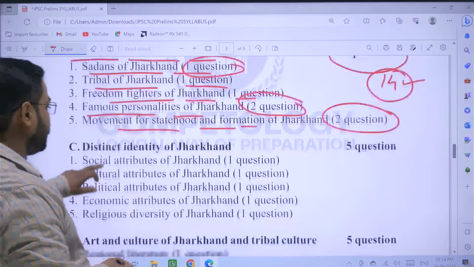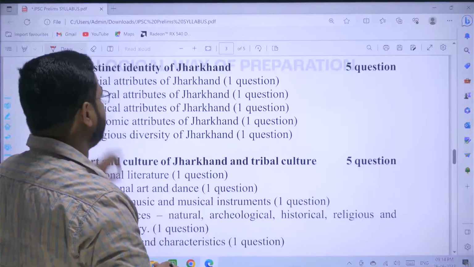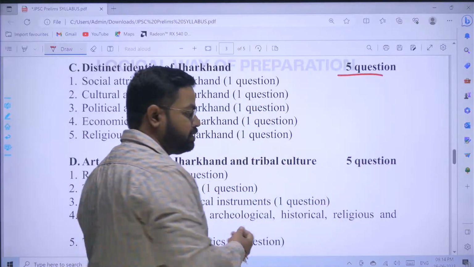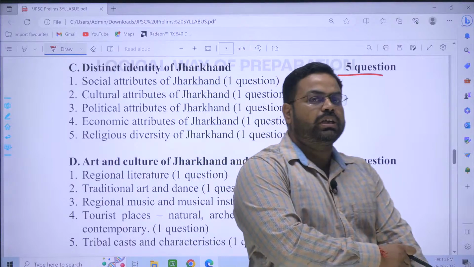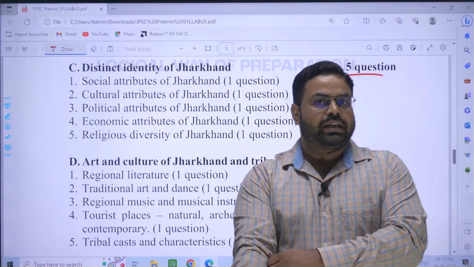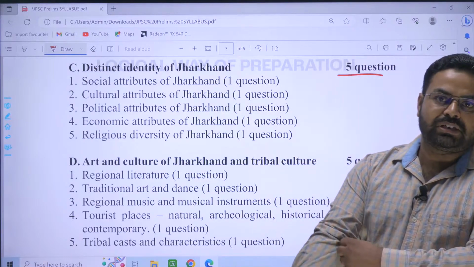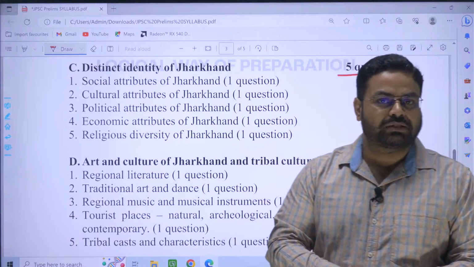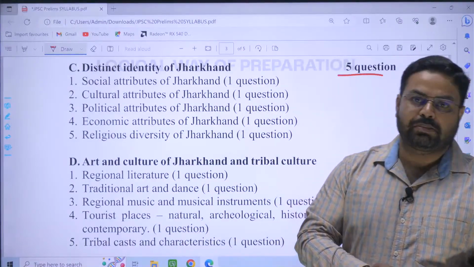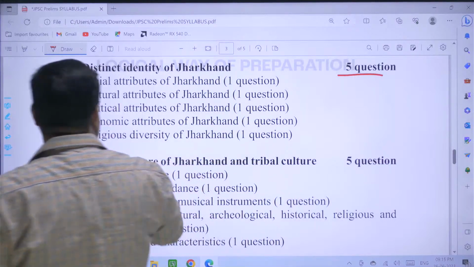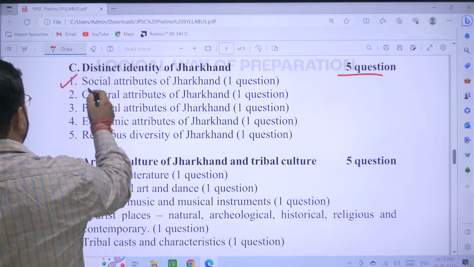Next is distinct identity of Jharkhand. Again, here 5 questions will be there from this. So I think the paper 2 syllabus is more exhaustive and more detailed, right? And here there are more topics in paper 2, but still the paper 2 is more scoring paper. You can score good marks in paper 2 than in paper 1. So keep this in mind, because the syllabus is quite watertight and these topics are very small, right?